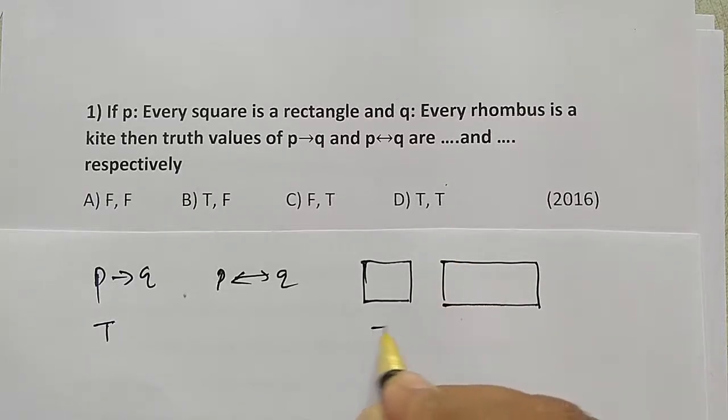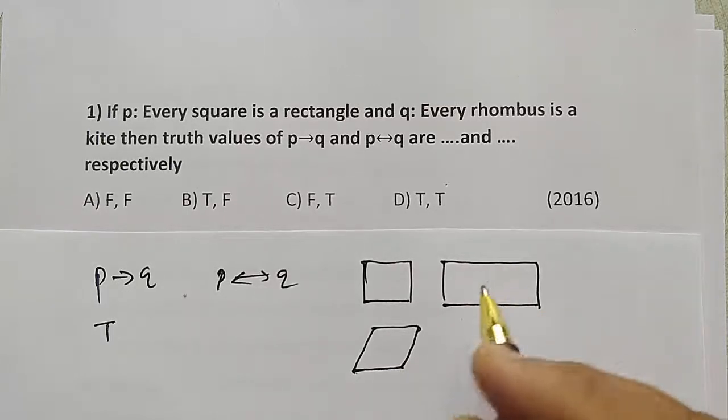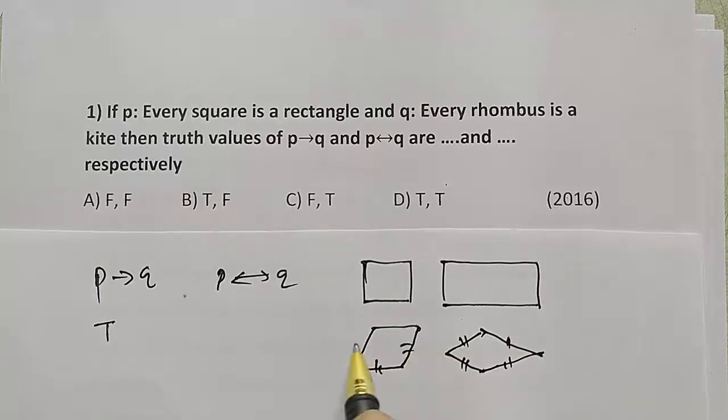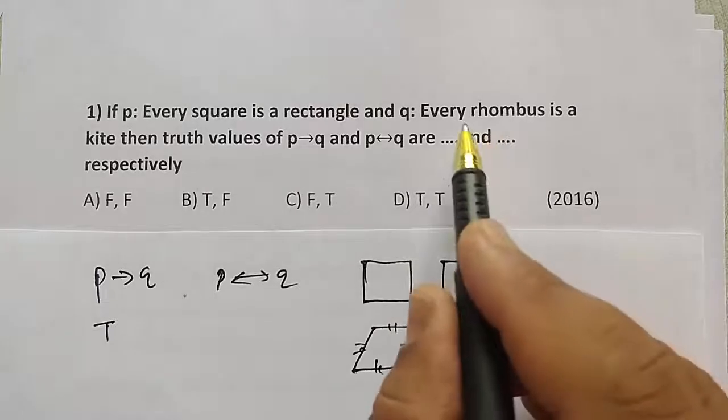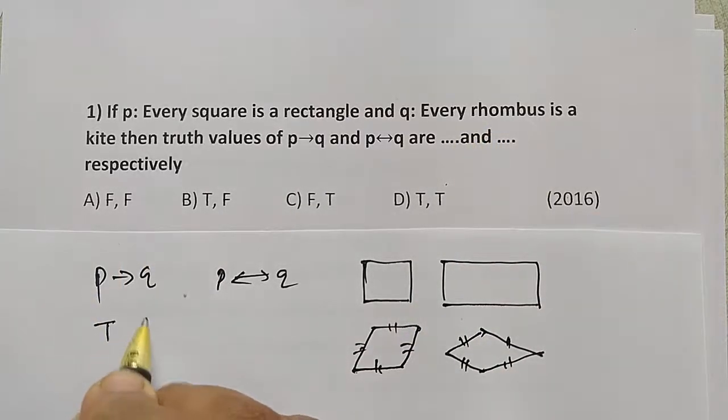Rhombus, all sides are equal but angles are not right angle, and in a kite two pairs of adjacent sides are equal, where in a rhombus all sides are equal, and therefore every rhombus is a kite and the truth value is true.